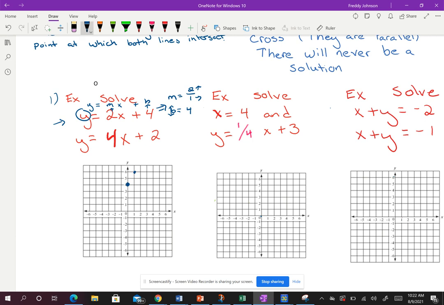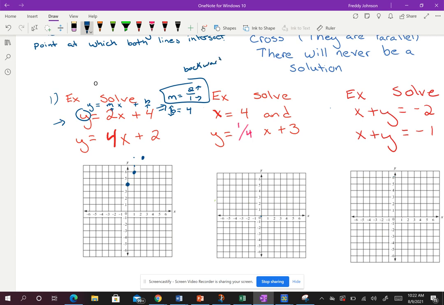Now, I will be honest, when I graph systems, I make sure that I go a couple more times, because you'll see it makes life a little bit easier down the road. So I will go up 2 over 1 again. If you run out of graph, just add it. I know most of you will get this, but understand that instead of going up 2 and to the right 1, I can go backwards or work opposite to get points.